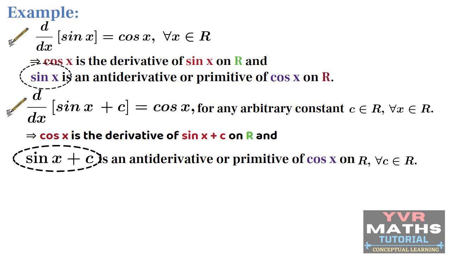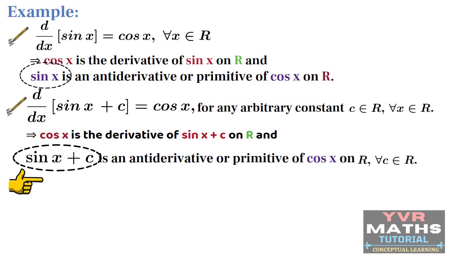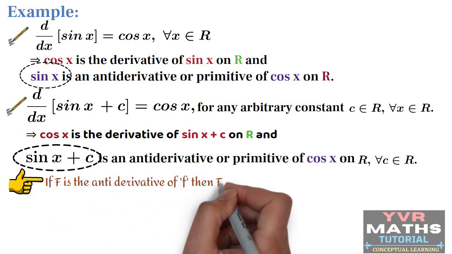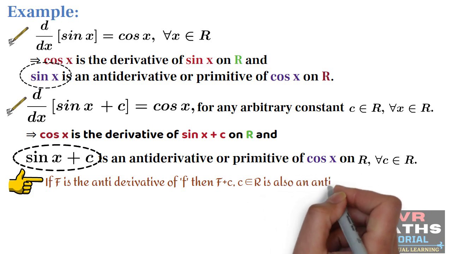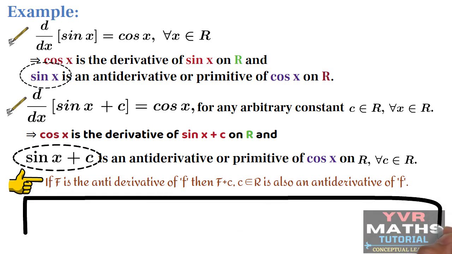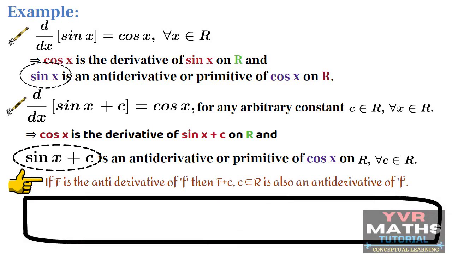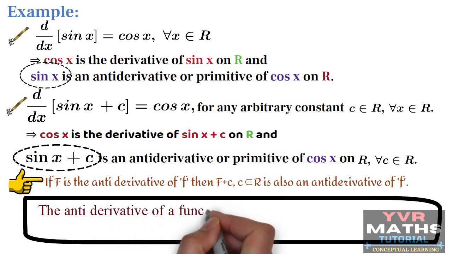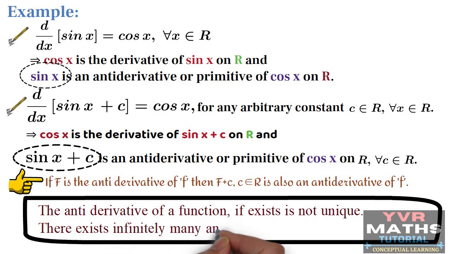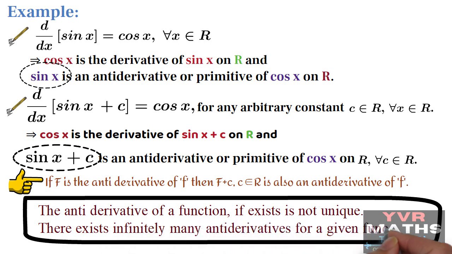By observing these two examples, what can we say? If capital F is an antiderivative of small f, then capital F + c is also an antiderivative of f, where c is an arbitrary constant. Now, what is the conclusion? The conclusion is that the antiderivative of a function, if it exists, is not unique. There exist infinitely many antiderivatives for a given function f. Now we got the answer for the second question also. What is the answer? The antiderivatives are not unique. It is infinite.